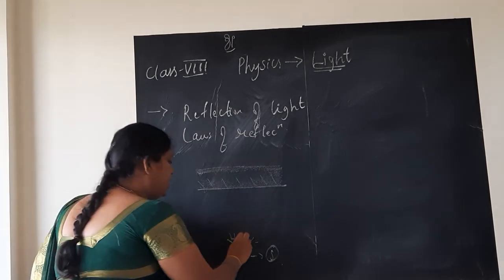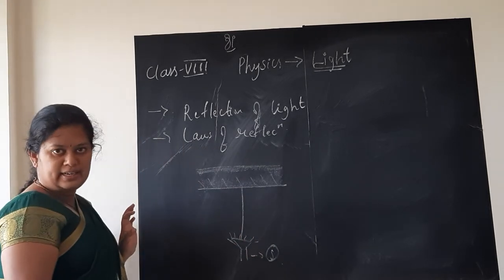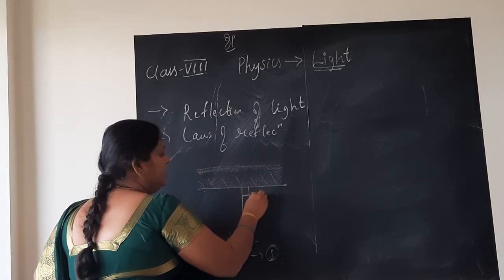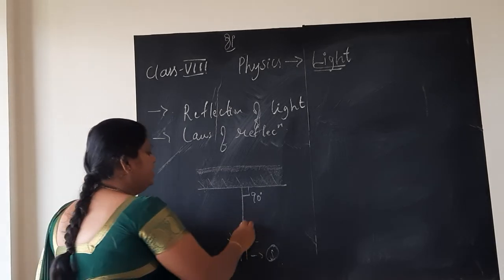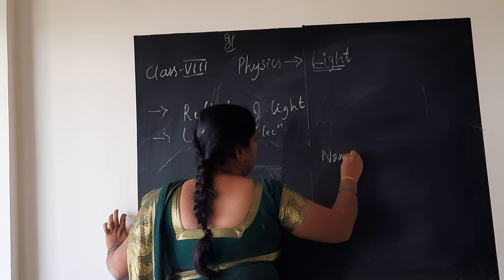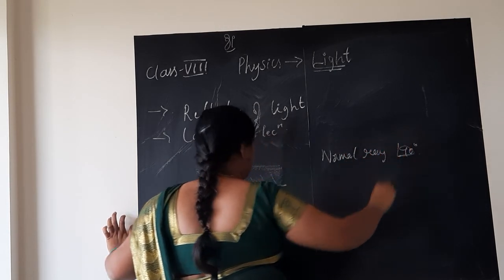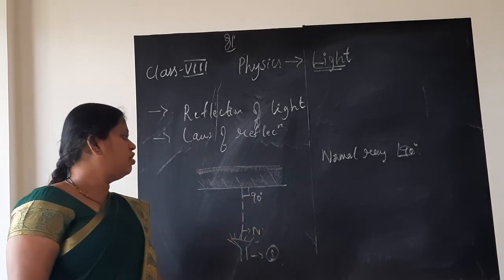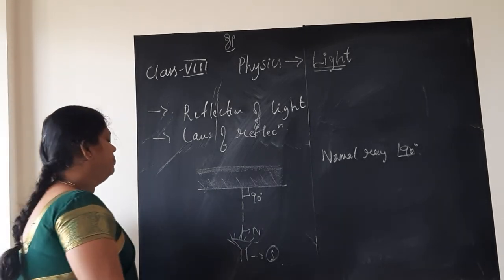One of the rays of light will fall on the reflecting surface perpendicularly, meaning at 90 degrees. That ray of light, which makes 90 degrees with the reflecting surface, is called the normal ray. This is the normal. As I said, we have a habit of writing the normal ray with dotted lines. If you want to draw a continuous line, yes, you can draw.